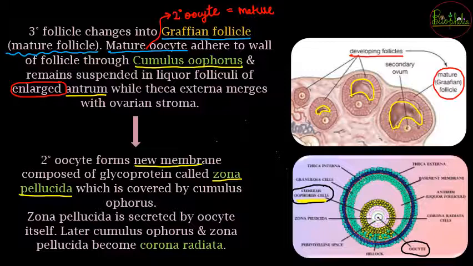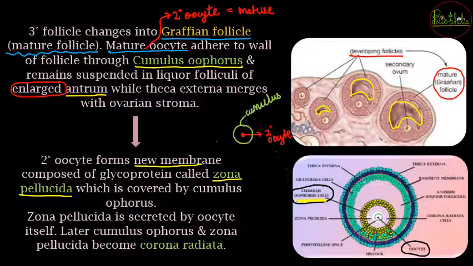For example, the red spot is the secondary oocyte, right? And we know there is going to be cumulus oophorus surrounding it, which helps in attachment to the follicular membrane. So this is the cumulus oophorus, not writing completely, just for your understanding, the green part is the cumulus oophorus.